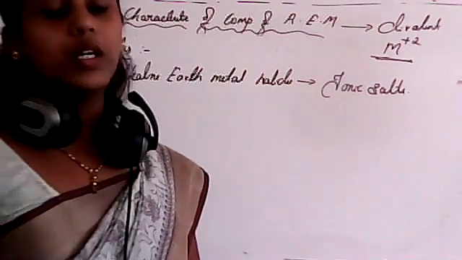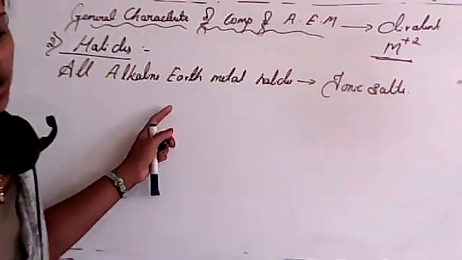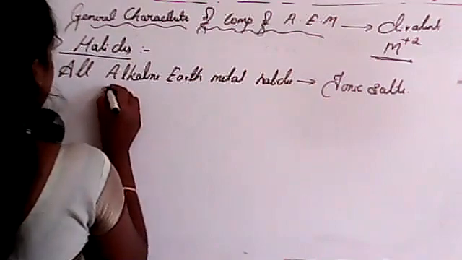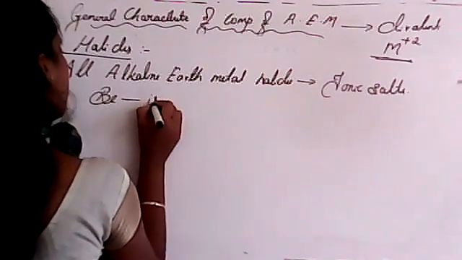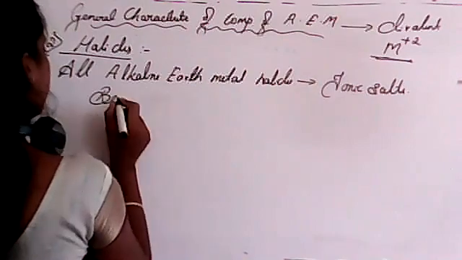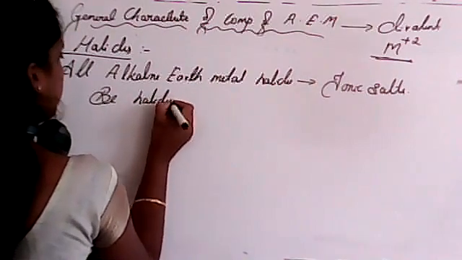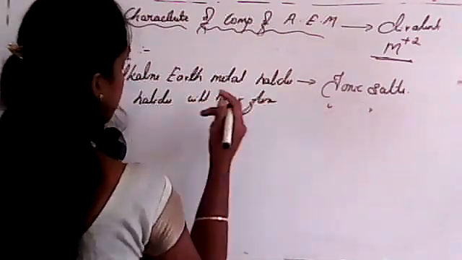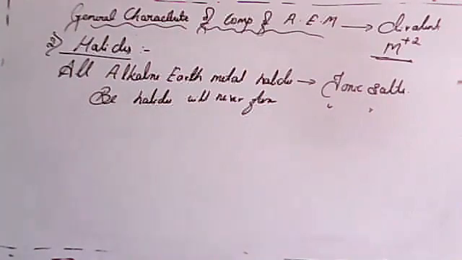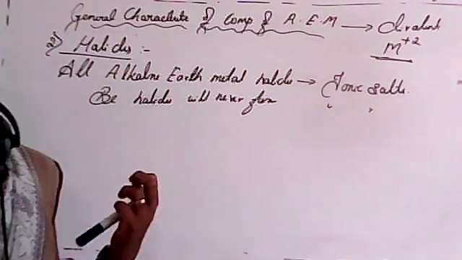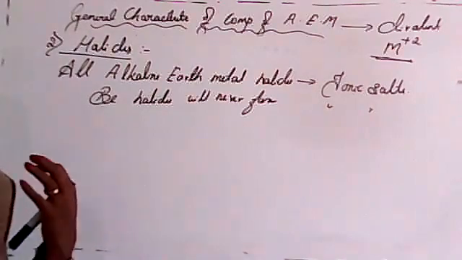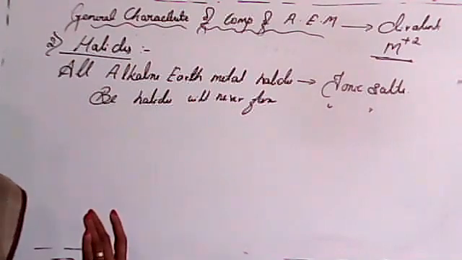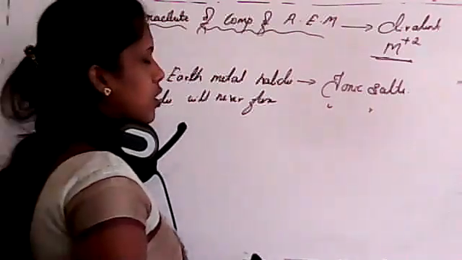Any reason for this one, students? Why do we consider beryllium halide as not an ionic salt? Beryllium halide will never form an ionic salt. It's due to its small size, its polarizing ability increases. So the ionic nature of the compound will convert into covalent nature. Okay, students, about this beryllium we'll study in the next class.